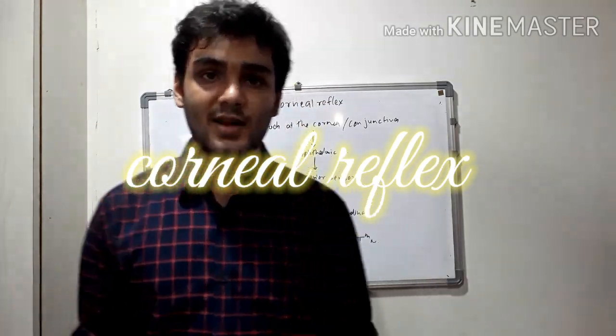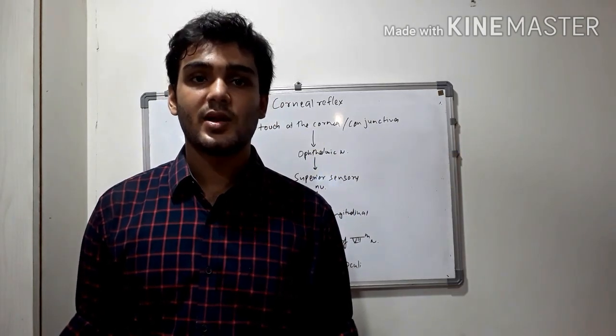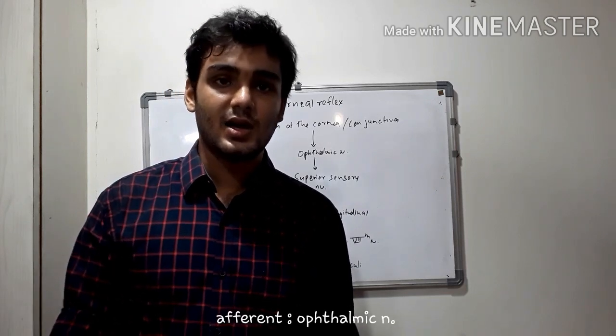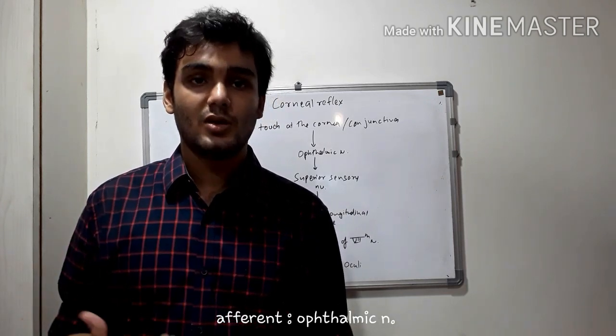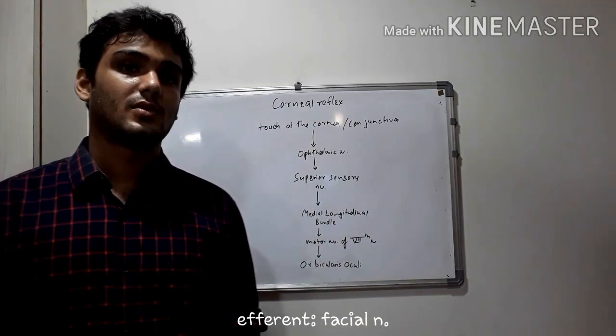Now we shall discuss a reflex, a very well-known reflex associated with the ophthalmic nerve, that is the corneal reflex. So it's a bilateral reflex, and its afferent is the ophthalmic division of the trigeminal nerve, and the efferent is the facial nerve.